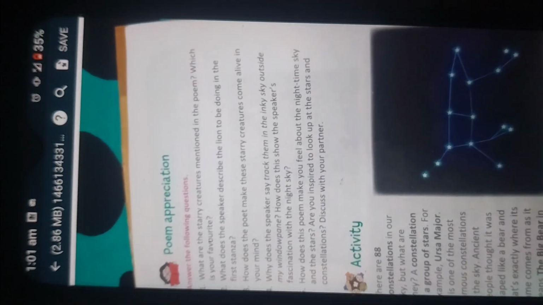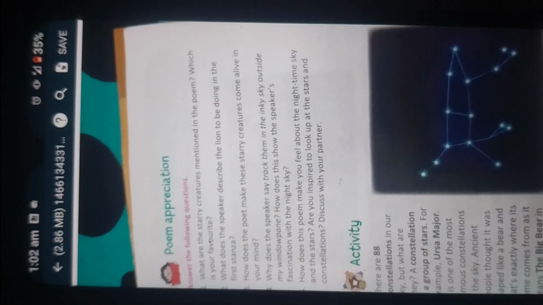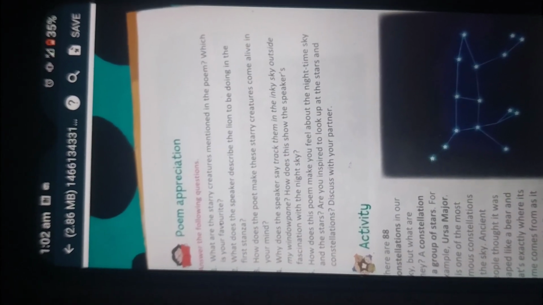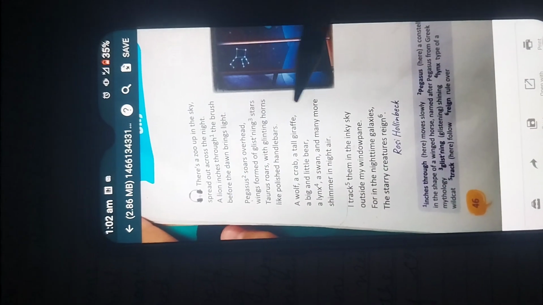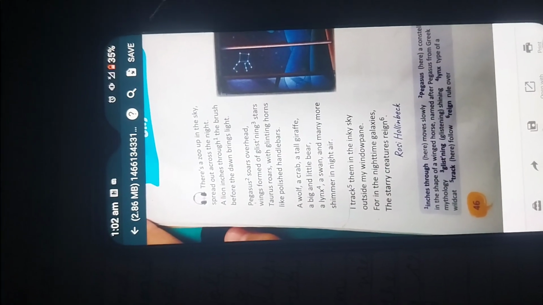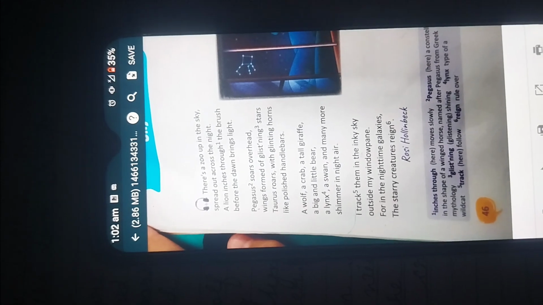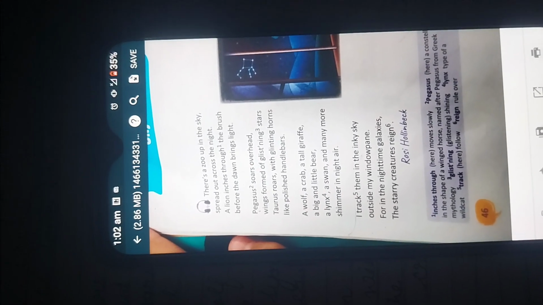Now let us discuss the question answers. What are the starry creatures mentioned in the poem? Which is your favorite? So you have to first mention all the names of the creatures which are mentioned, and then choose one which you feel is your favorite. See, it's Pegasus, Taurus. You find out which one is your favorite and mention it.